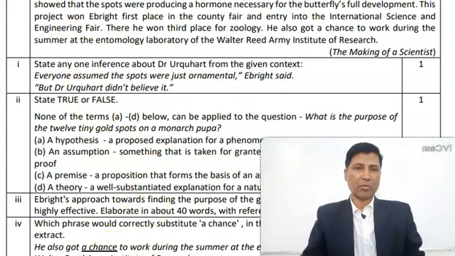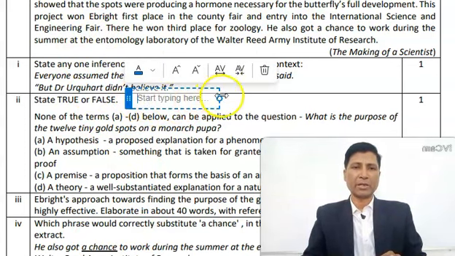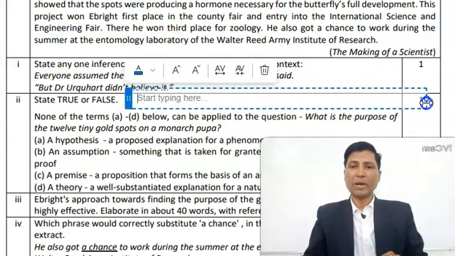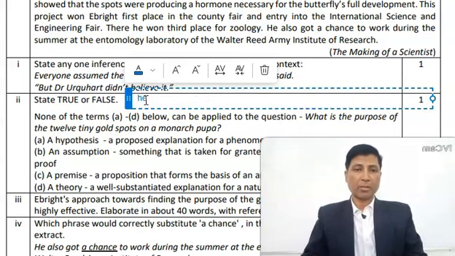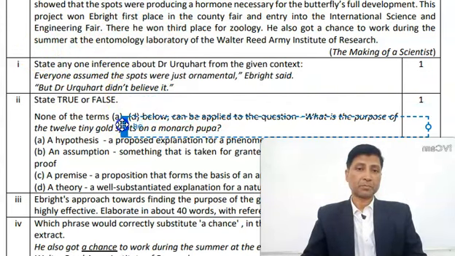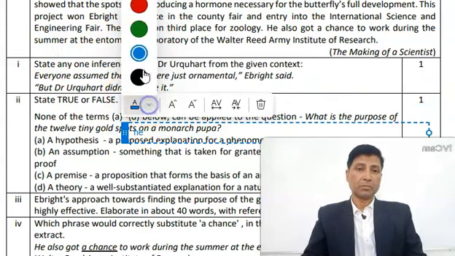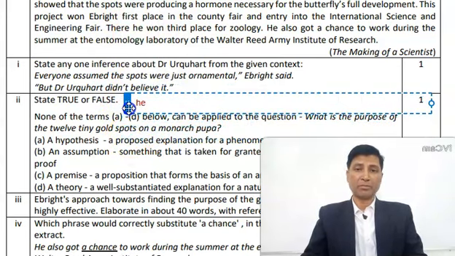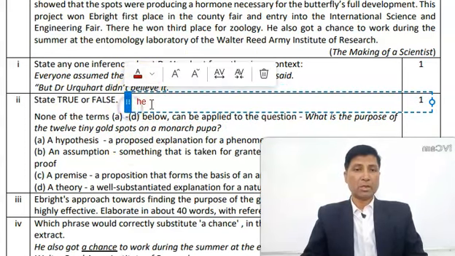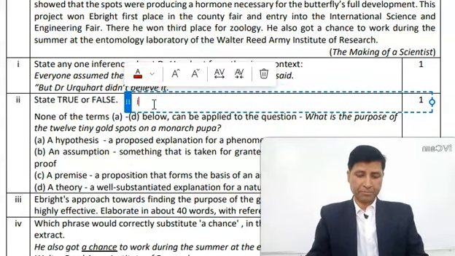So how can you answer this question? Very simple. You just need to do a little thinking. Let me write it here. Reason was, why did Urquhart not think that the spots were ornamental? Number one, he was, let me change the color, because red will be more prominent. Okay. So this is answer to question number 1.